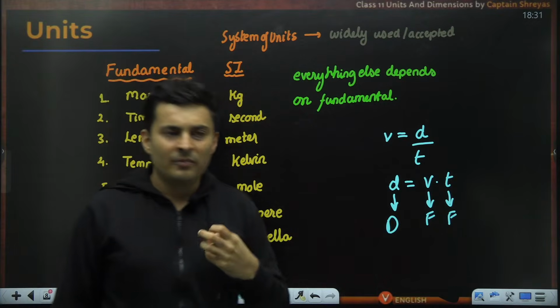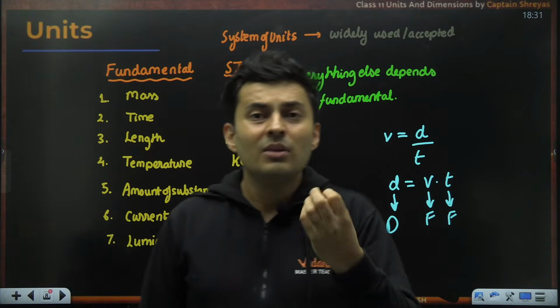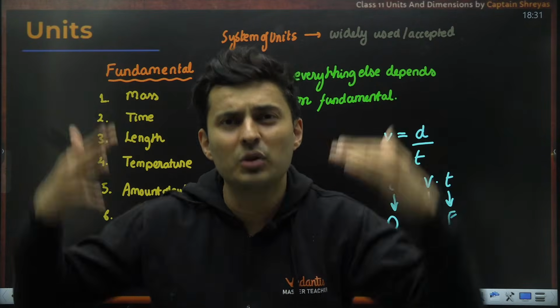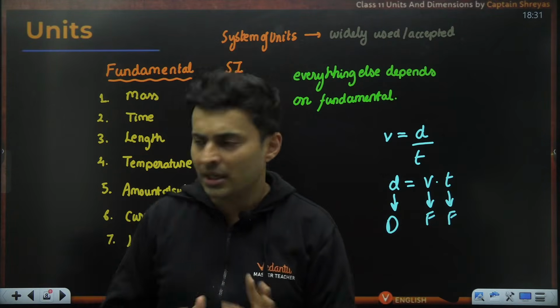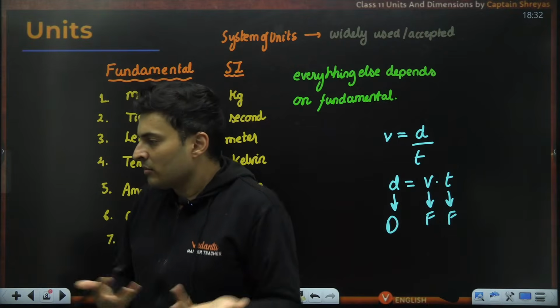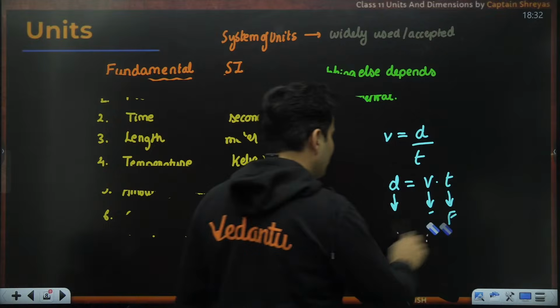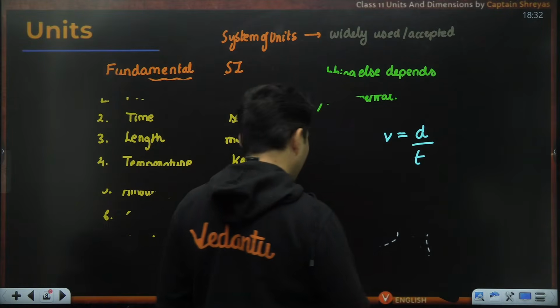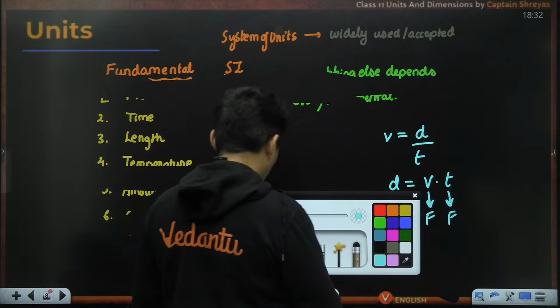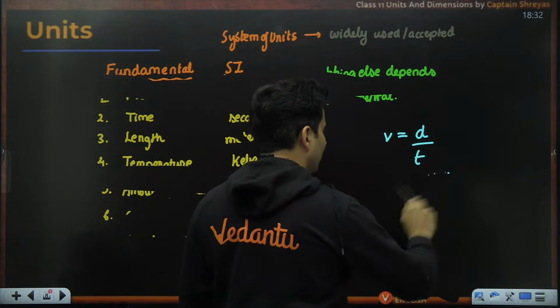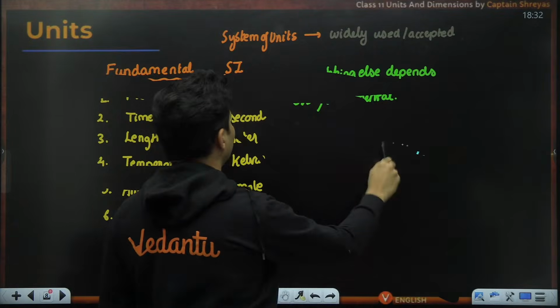So just by intuition and a hitch, we go with something called fundamental and derived, and that is something which is universally accepted. Got it? Or else the discussion goes endless, right? Because somebody might say, no, for me, charge is fundamental, and current is derived. There is no end to that particular debate.